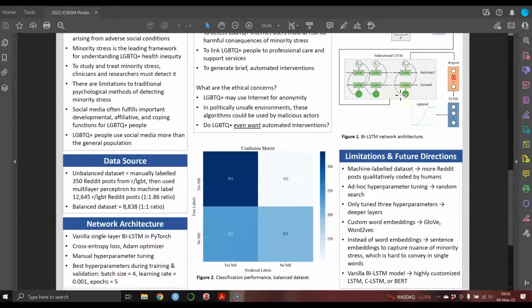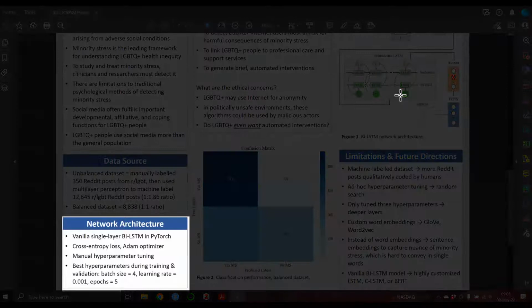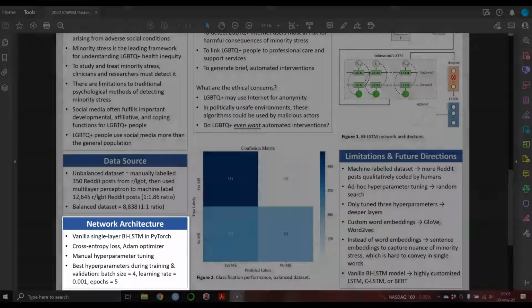You've probably seen the model already in figure 1, but the network architecture was just a vanilla BI-LSTM that we implemented in PyTorch. We used cross-entropy loss, the Adam optimizer, and manual hyperparameter tuning. You can see there the best hyperparameters that we used for our final predictions.